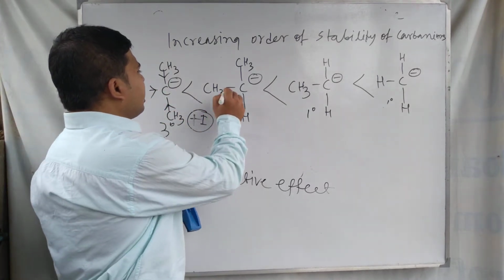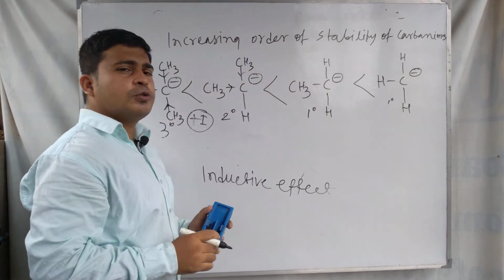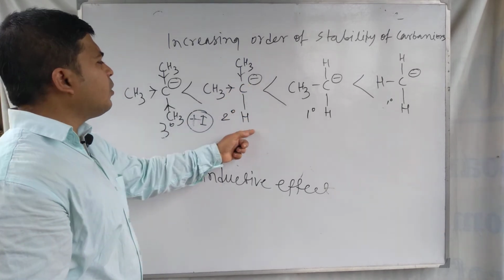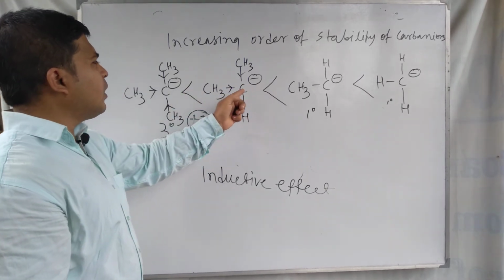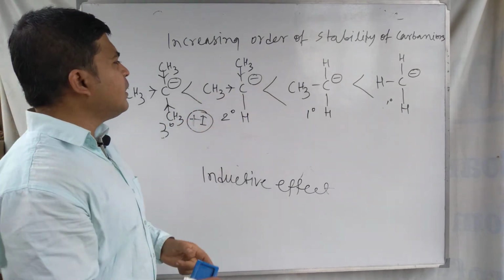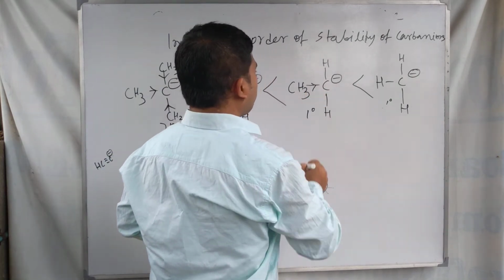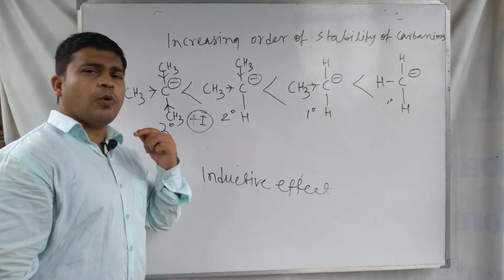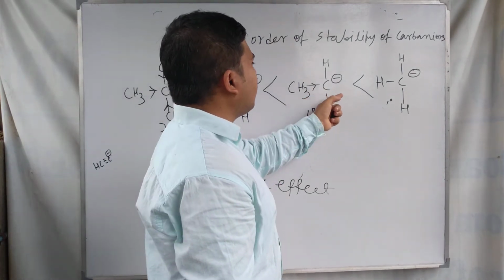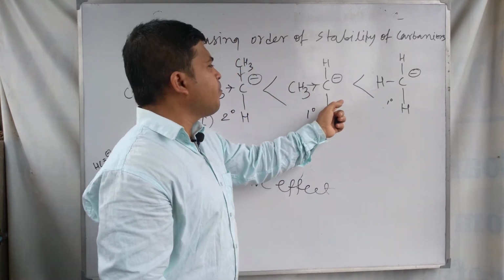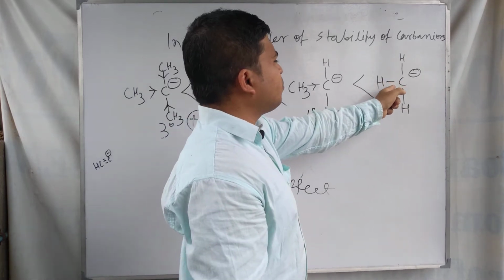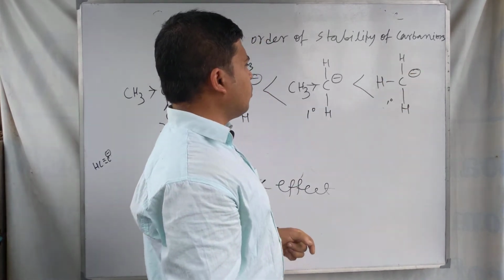But in the secondary, the two methyl groups release electrons to the negatively charged carbon. So here the electron density on the carbanion carbon is lesser than in the tertiary. In the primary, only one alkyl or methyl electron donating group is present, so the electron density is lesser than in the secondary, and here no methyl or alkyl group is attached, so electron density does not increase on the negatively charged carbon.